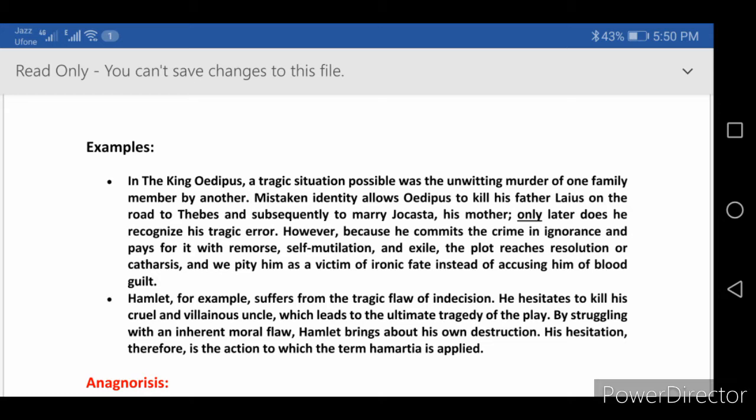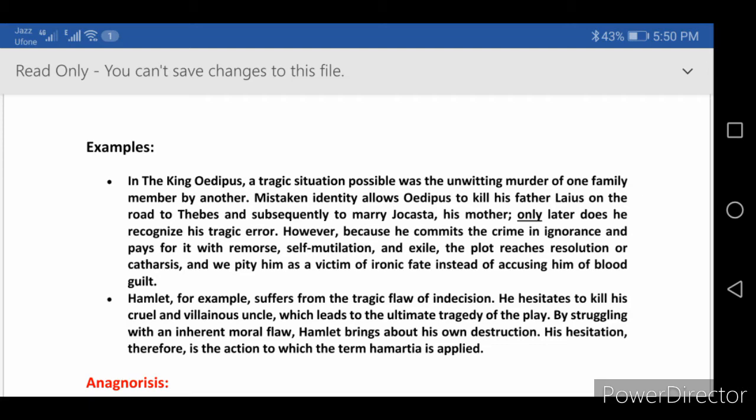However, because he commits the crime in ignorance and pays for it with remorse, self-mutilation and exile, the plot reaches resolution or catharsis, and we pity him as a victim of ironic fate instead of accusing him of blood guilt. There's another example, Hamlet. You can just have a look at that.